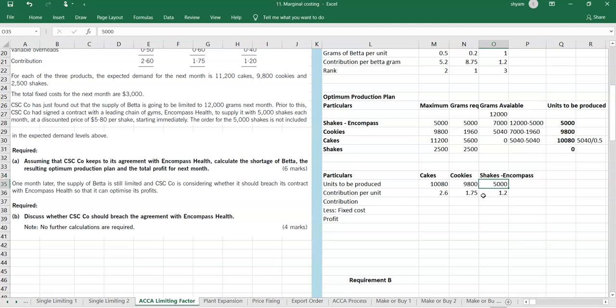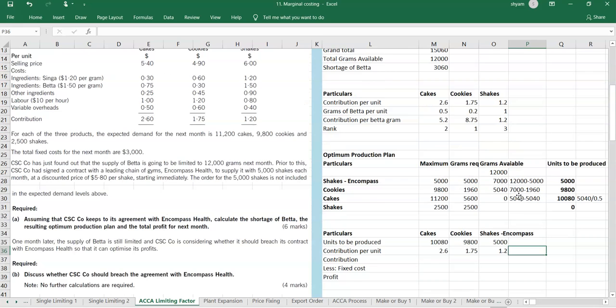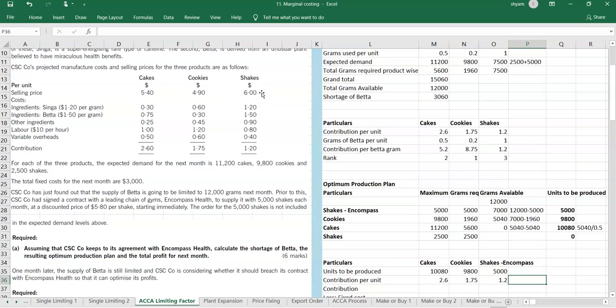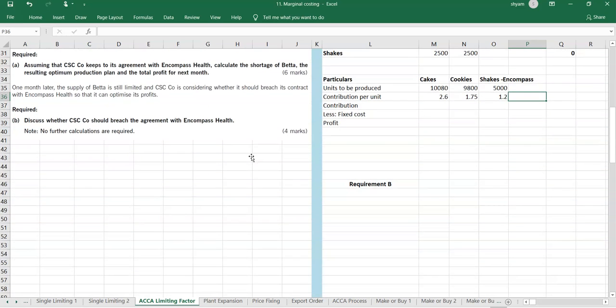The Encompass order price is not this. The price of 6 is not there; it will be 5.8. So there is a reduction of 20 cents. 0.2 is reduced, so the contribution will not be 1.2, it will be 1.2 minus 0.2, so the answer will be only 1.